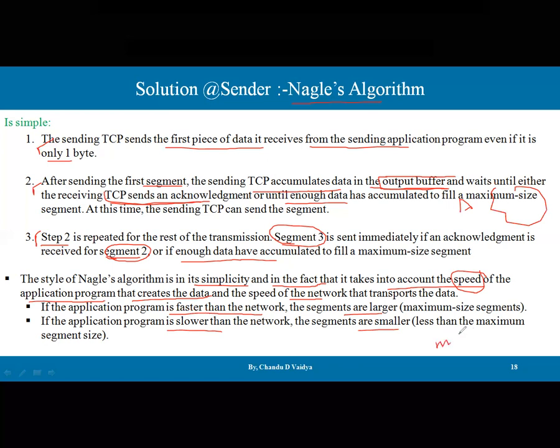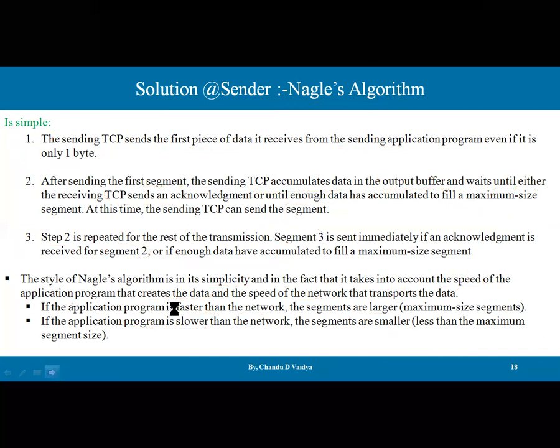What we have, that is MSS. So if the application program itself is very slow, we need to have a very small byte. If it is faster, then we can have a larger segment. Using this, these three steps are going to work out. Okay, I hope this is okay with you guys.